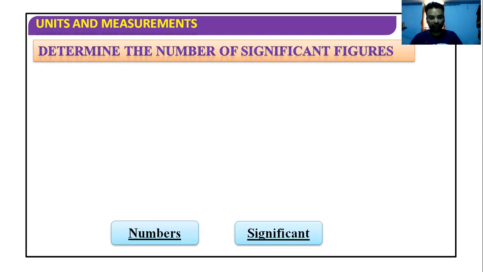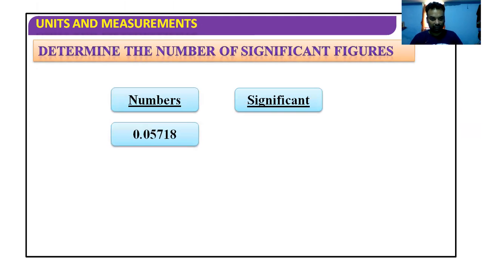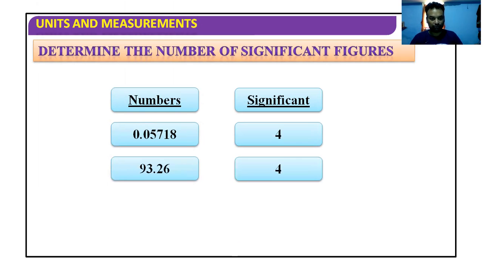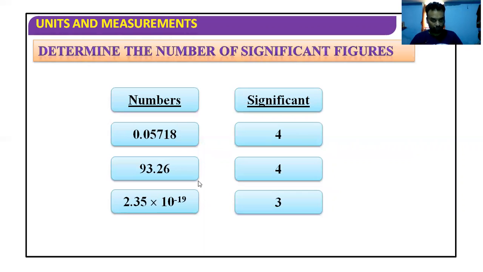Determine the number of significant figures. Again, 0.0578, and you can count three significant. 93.26, 4 significant. 2.35 into 10 to the power 19. I forgot in my earlier slides to tell you that any power of 10 is not counted in the significant figures.